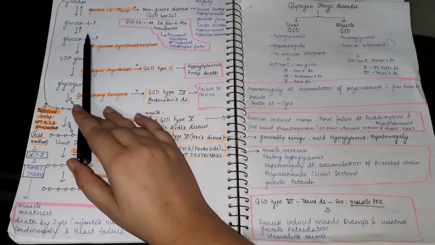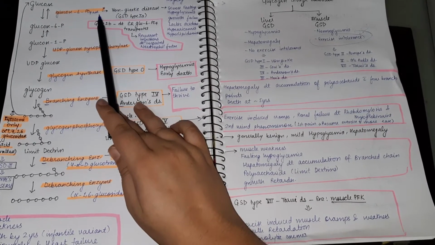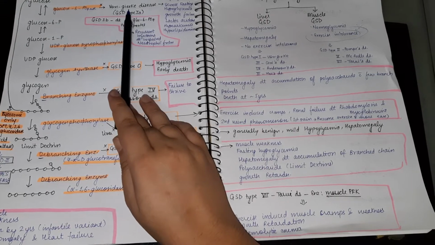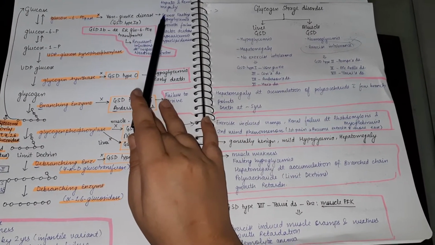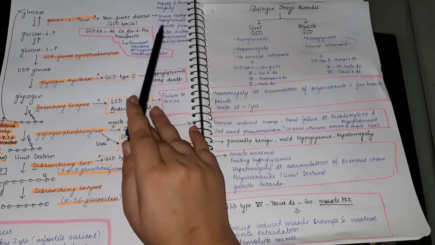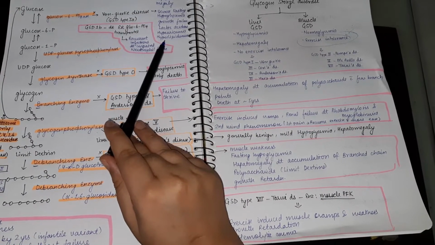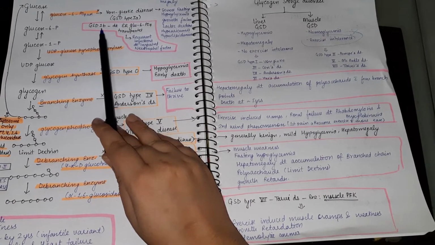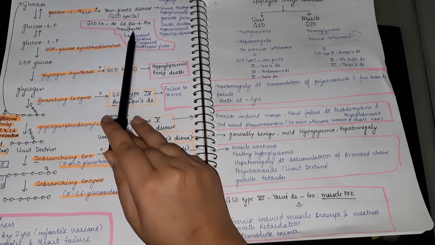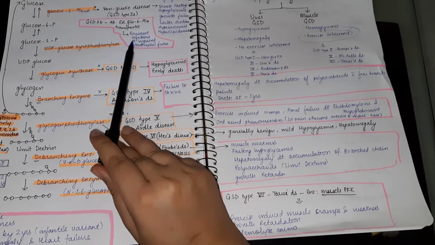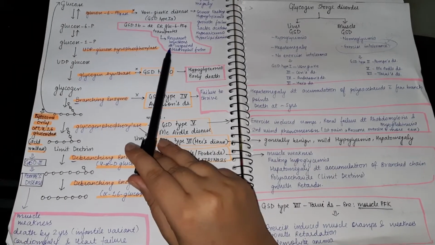Glucose is converted to glucose 6-phosphate by the enzyme glucose 6-phosphatase. If there is a deficiency of glucose 6-phosphatase, it can lead to von Gierke disease, which is glycogen storage disorder type 1A. There is hepatomegaly and renomegaly, severe fasting hypoglycemia, growth failure, lactic acidosis, hyperuricemia, and hyperlipidemia. Glycogen storage disorder type 1B is due to an endoplasmic reticulum glucose 6-phosphate transporter defect. So there is recurrent infection due to impaired neutrophil function, and other features are similar to von Gierke disease.